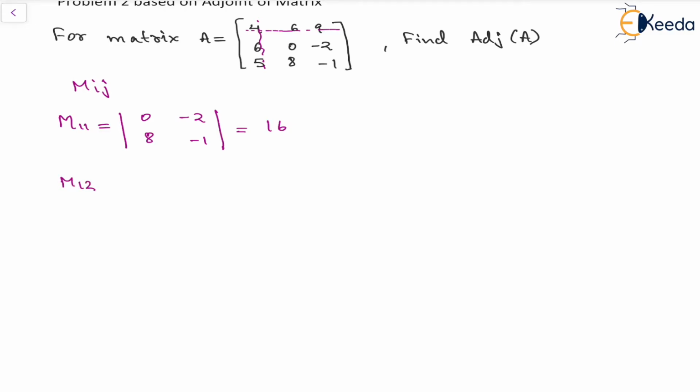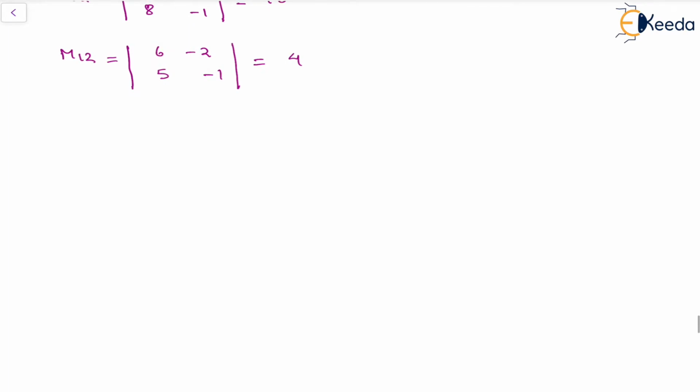Minor M12 will be obtained by removing the first row and second column. So this will be 6, minus 2, 5, minus 1. And this is 6 times minus 1 minus 5 times minus 2. So this will be minus 6 plus 10, which is equal to 4. Similarly, M13 will be the determinant 6, 0, 5, 8, which will be 6 times 8, that is 48.